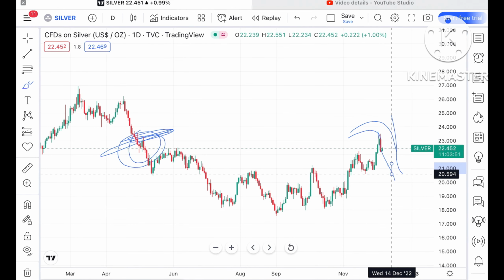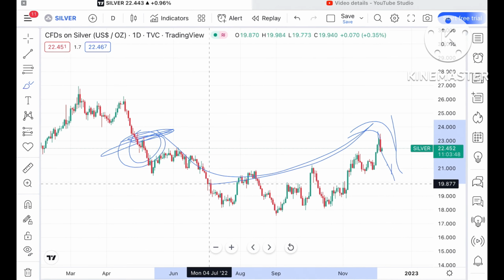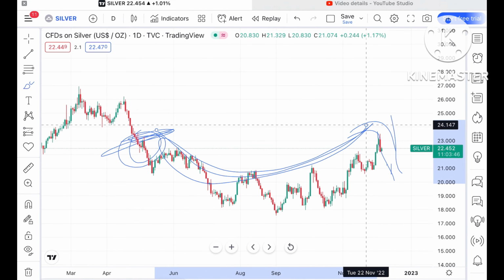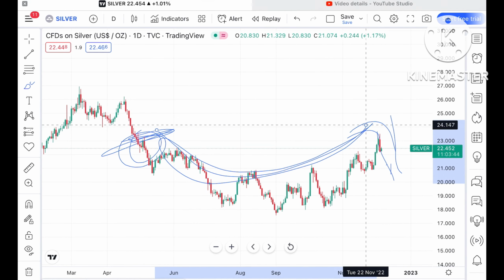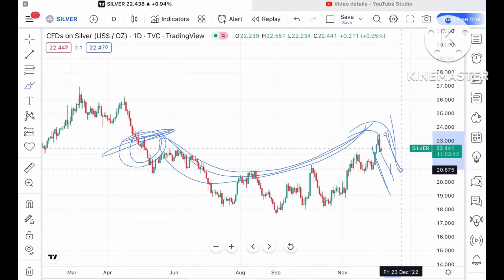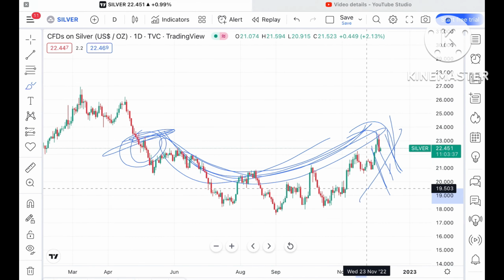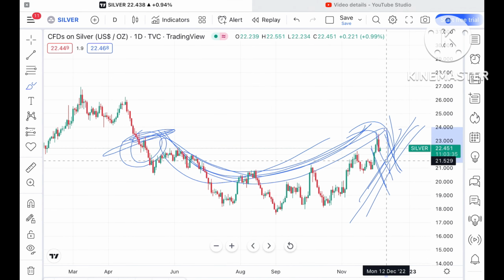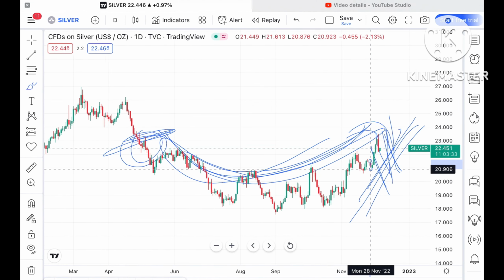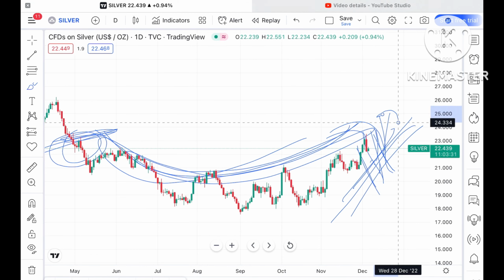Okay, now if you look at this chart, we can see a U pattern is forming. We can see a downfall has come, so there is a probability that this is forming a U pattern, and if the price sustains above this level, because it has already gone down, then it can move further upside.